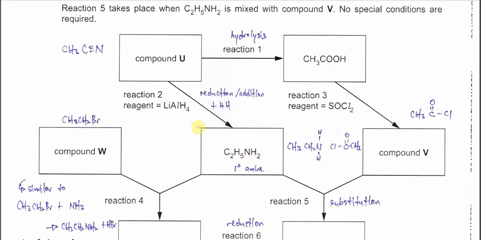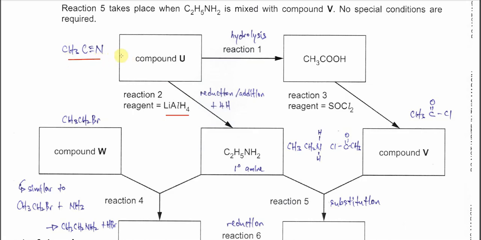Because it's using lithium aluminium hydride, a reducing agent, and an amine forms, it means compound U is this ethane nitrile. Ethane nitrile adds 2 hydrogens on the nitrogen and 2 hydrogens on this carbon, so it will form this primary amine. So we know that compound U is ethane nitrile now.